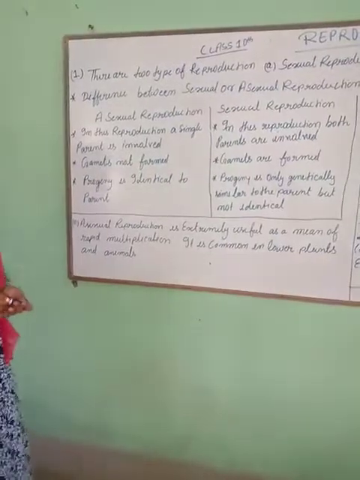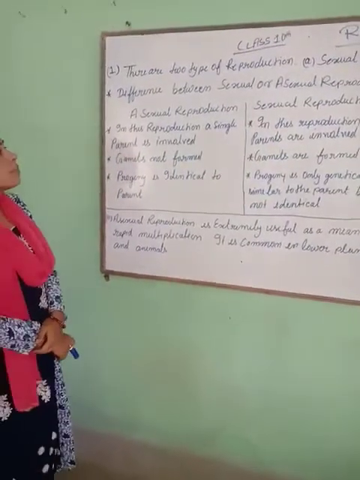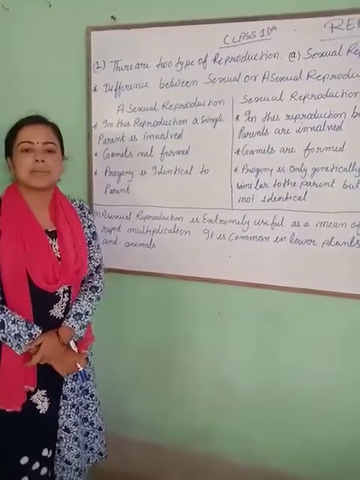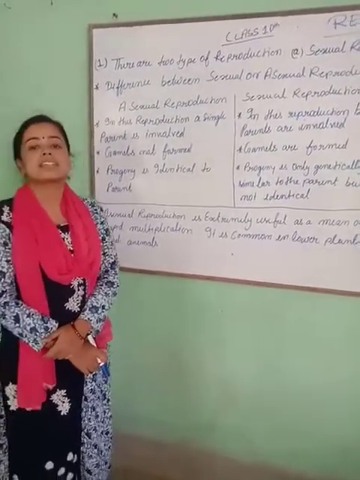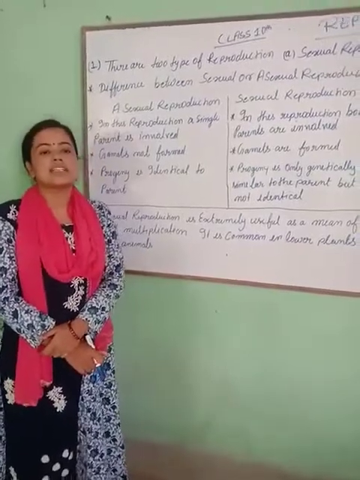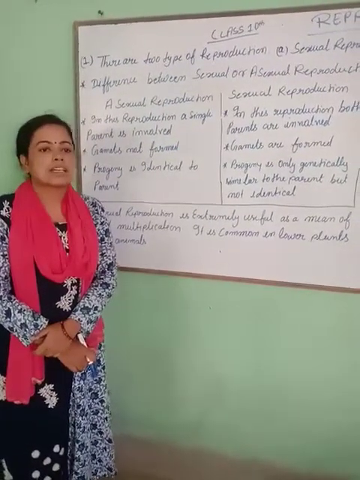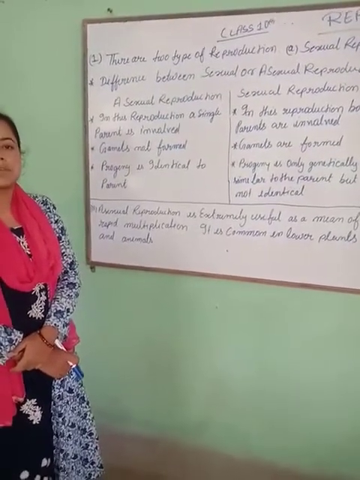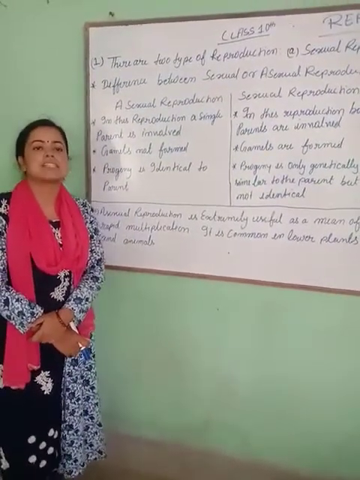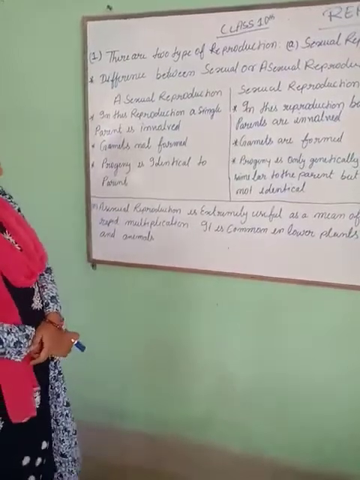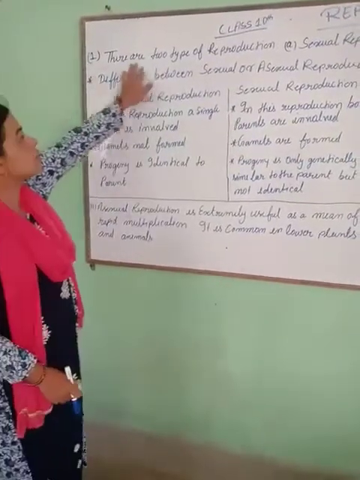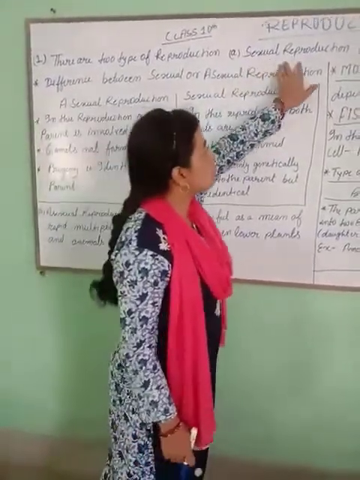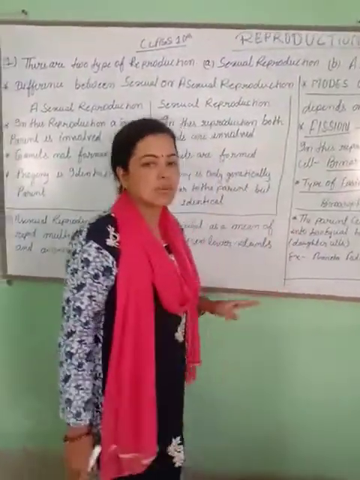Let's see the types of reproduction. First of all, a quick recap of reproduction. Reproduction is the process by which living organisms produce things like themselves, just like human beings and animals. There are two types of reproduction in living organisms: first, sexual reproduction, and second, asexual reproduction.